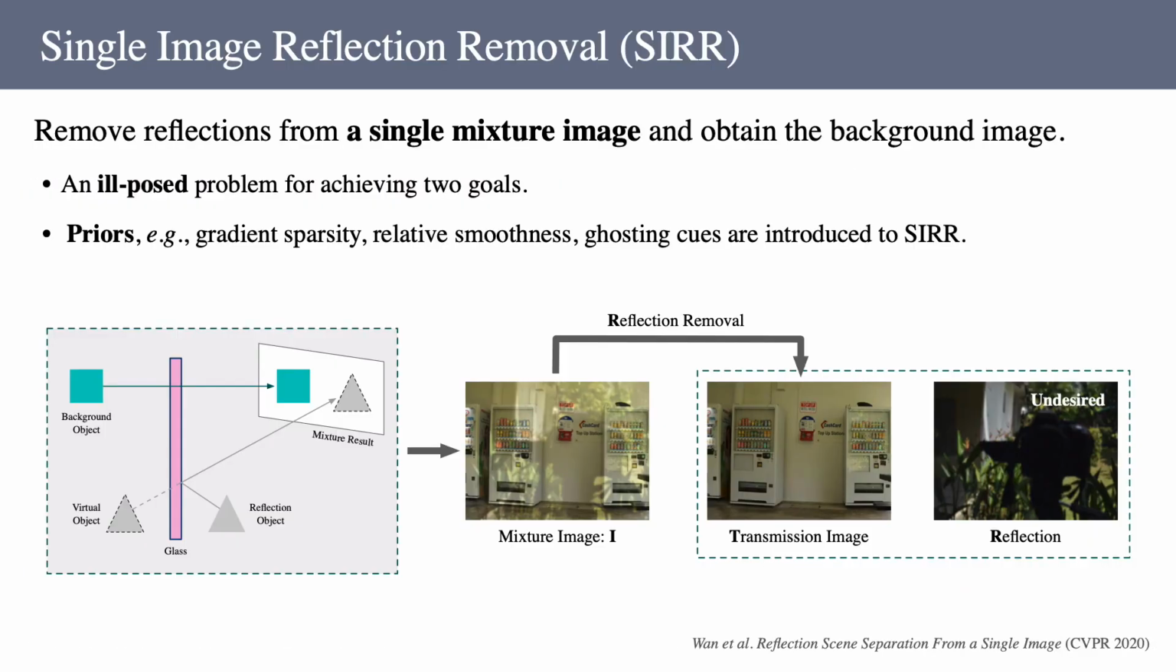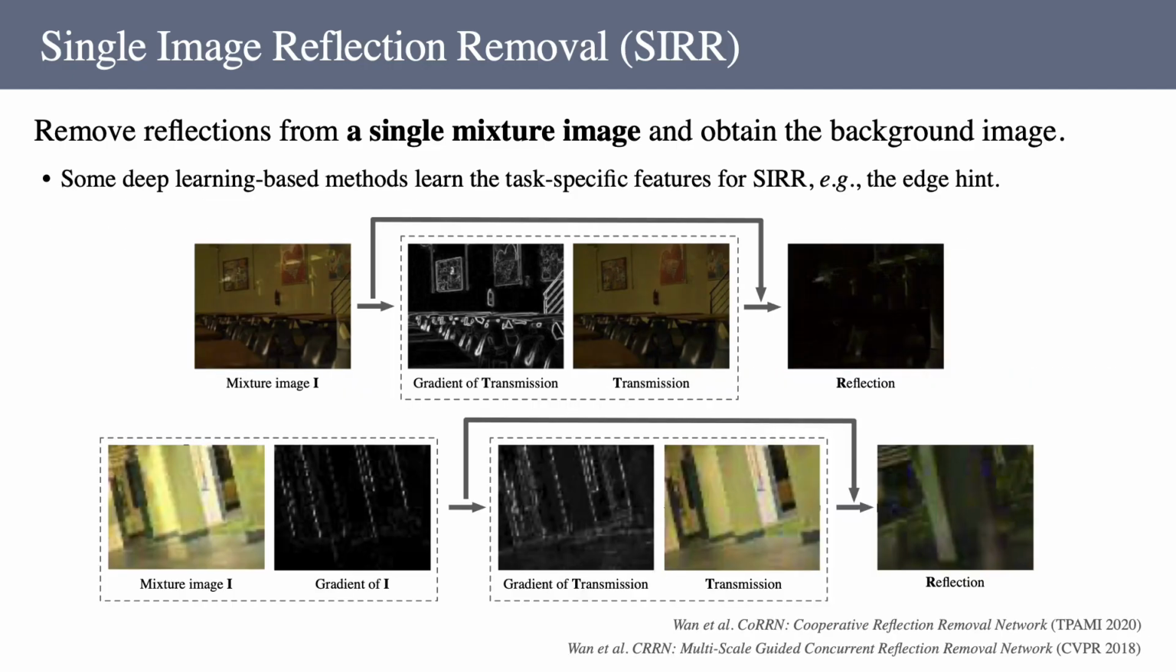Single-image reflection removal is a highly ill-posed problem since we need to decompose and obtain two layers at the same time. For this, previous methods introduced many priors such as gradient sparsity, relative smoothness, ghosting cues, to constrain the solution space. Recently, some deep learning-based methods have been proposed to solve this problem by learning the task-specific features such as edge hint through neural networks.